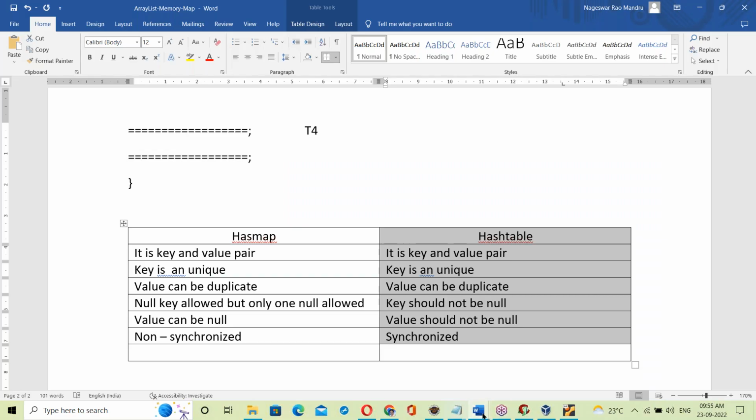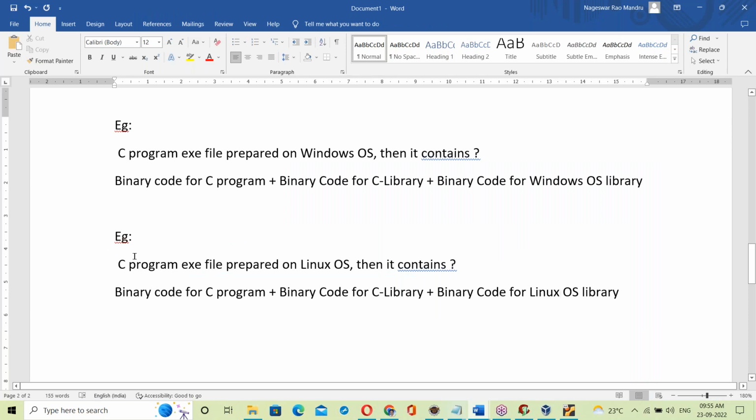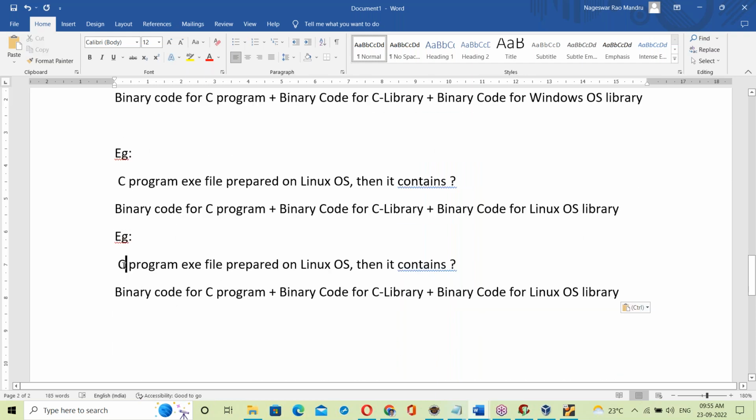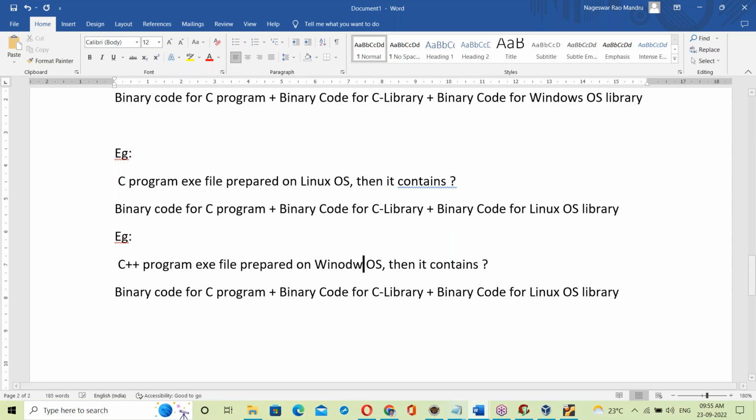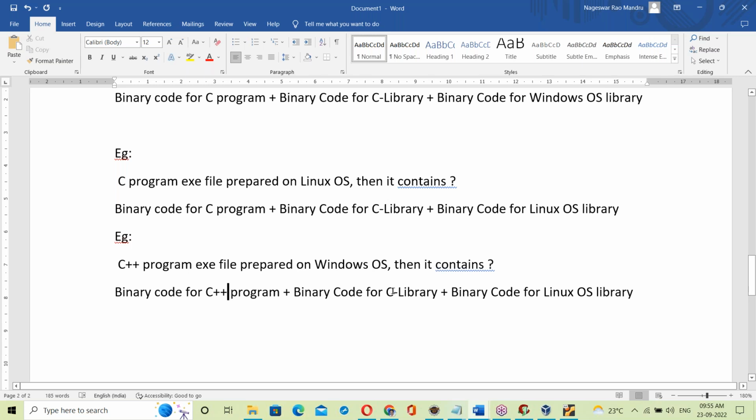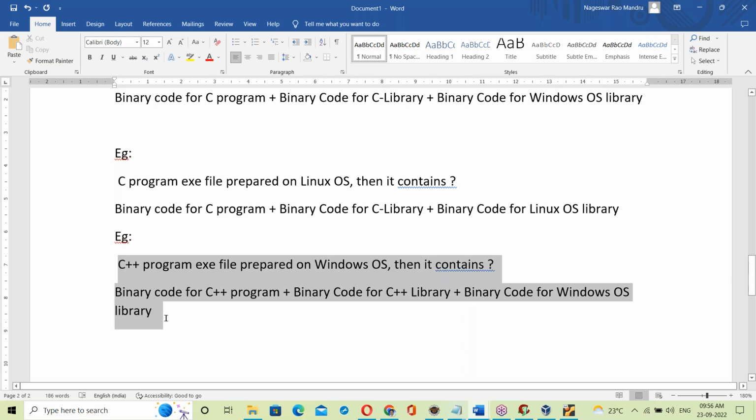So finally, what exactly is an exe file? The exe file contains the C program prepared on a Linux base, then it contains binary code for the C program, binary code for the C library, and binary code for the Linux-based library. Let us take one more example: a C++ program exe file prepared on a Windows base. Then it contains binary code for the C++ program, binary code for the C++ library, and binary code for the Windows OS library. By linking all of this, it generates the exe file.